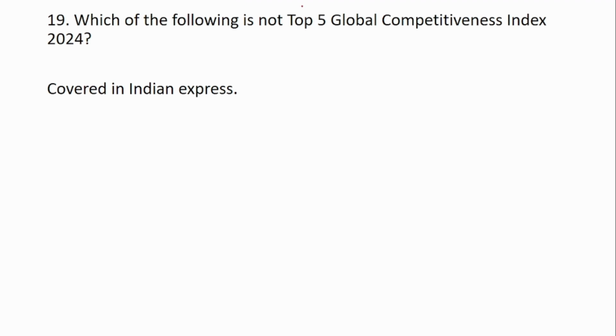19th question is, which of the following is not in the top 5 Global Competitiveness Index 2024? We apologize that we haven't covered this question. So this was covered in the Indian Express news, but we missed covering this Global Competitiveness Index. So we ensure that such types of mistakes don't happen in the future.